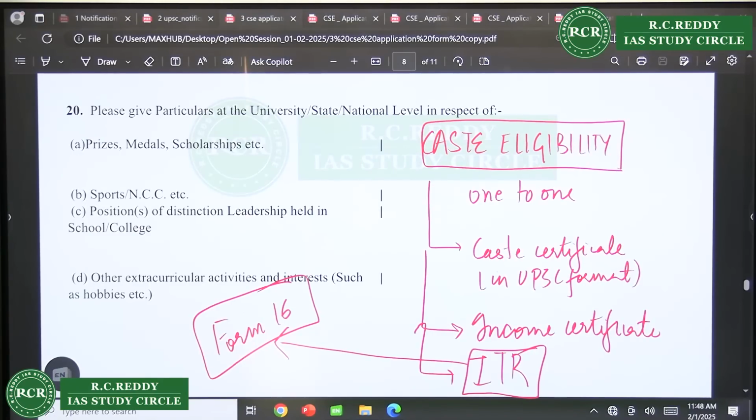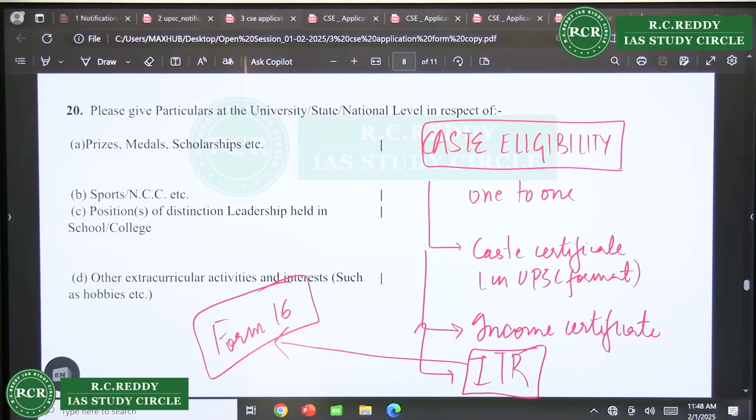Beating drums. Yes, can I mention? Habit of beating drums, like proper drums you are talking about. Yes, you can write it. Yes, state level you can write down. Sports, if you play certain sports at the state or national level, or at least you should have played in university or something.